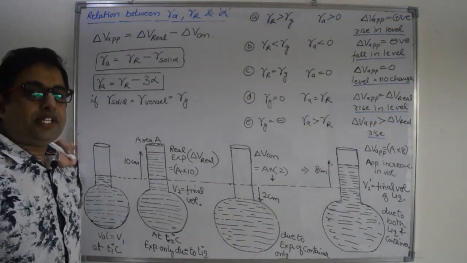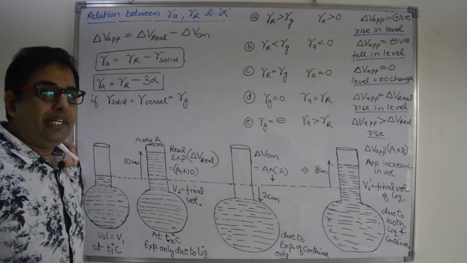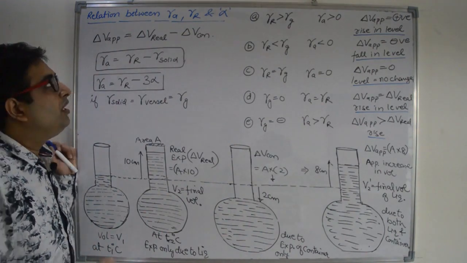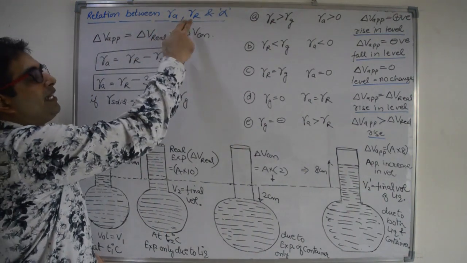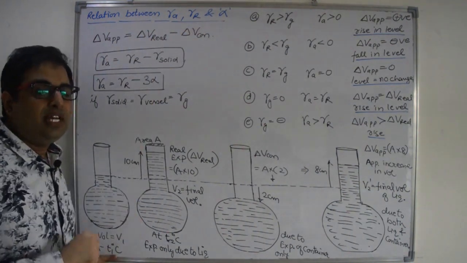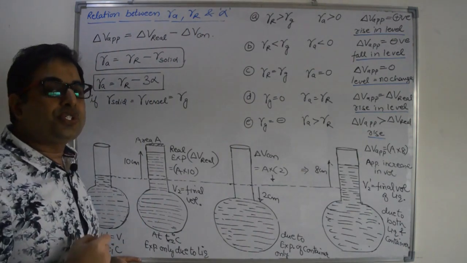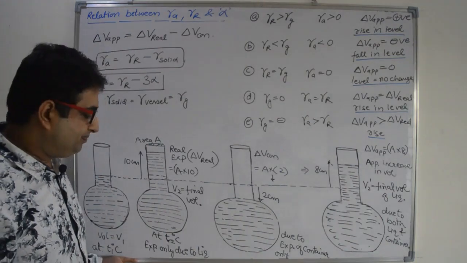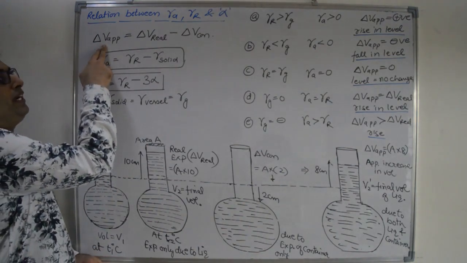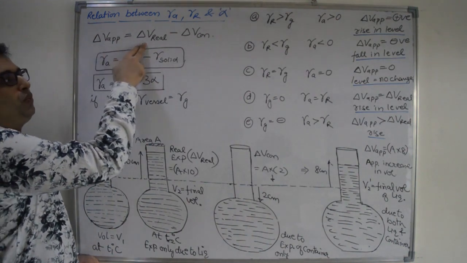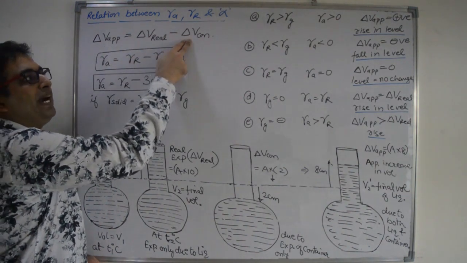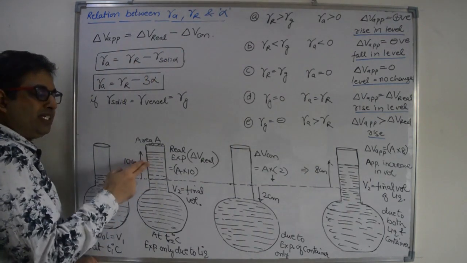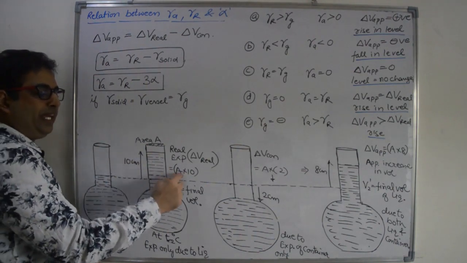Next, let us see the relation between the coefficients gamma real, gamma apparent and gamma of the solid or container. The relation between gamma apparent, gamma real and alpha. Alpha is the linear expansion coefficient of the solid, right? And gamma of the solid is equal to 3 times alpha. Next, the apparent increase in volume is equal to the real increase in volume minus the increase in volume of the container. Let us check it here. The real increase in volume of the liquid is 10 into A, right?